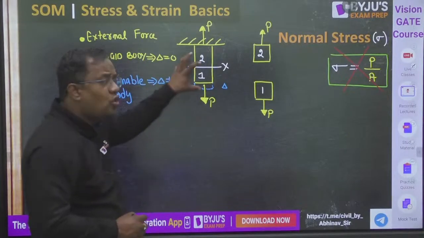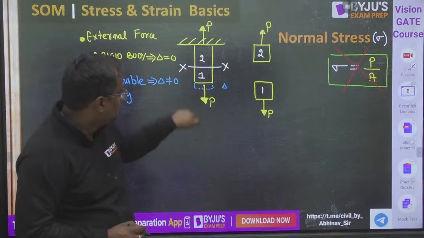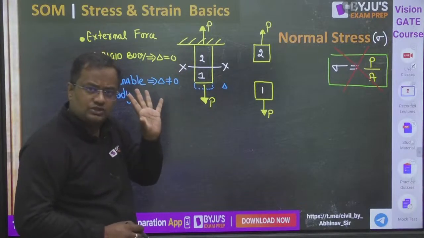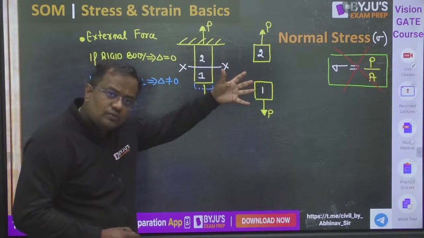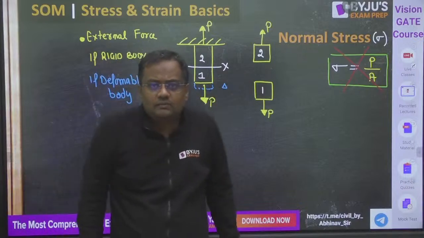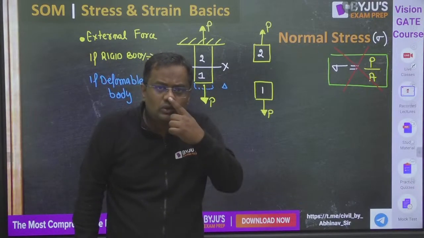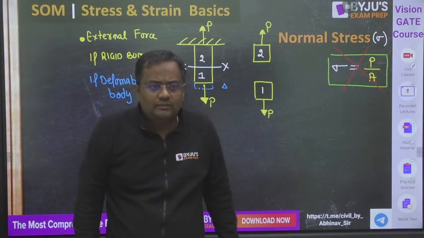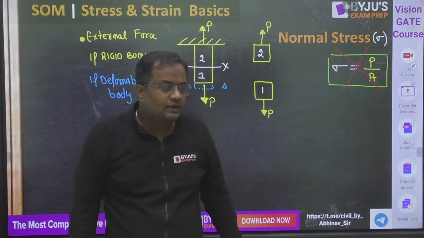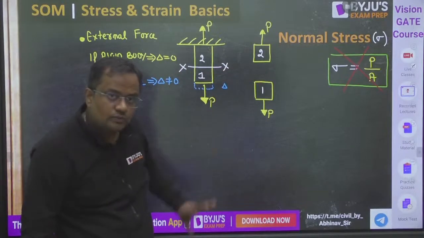Now this whole body is in equilibrium. P downward, P upward, net force is 0. So a small part will also be in equilibrium. If I am in equilibrium, my nose is also in equilibrium. It is not going to Khandala. If I am in equilibrium, my specs are also in equilibrium. So if this is in equilibrium, this part will also be in equilibrium.